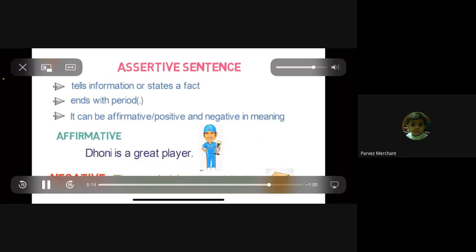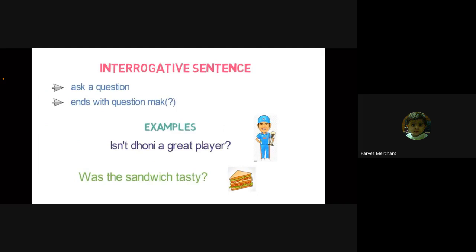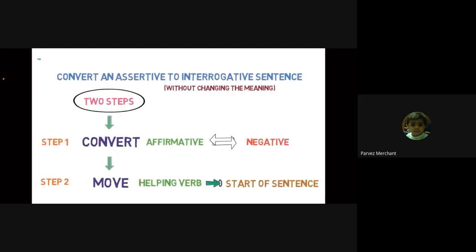Just see what is revision. We understood what an assertive sentence is. An assertive sentence gives information, and it ends with a full stop. An interrogative sentence ends with a question mark, and it asks a question.